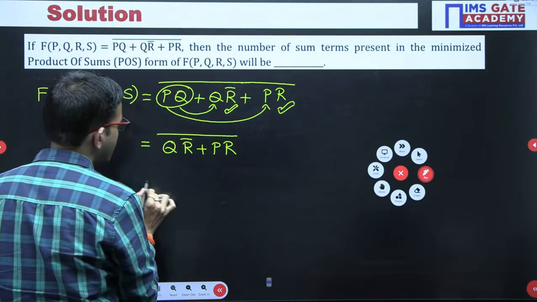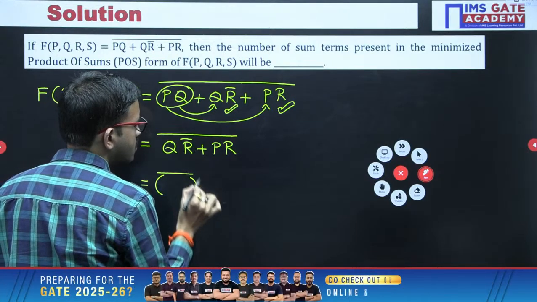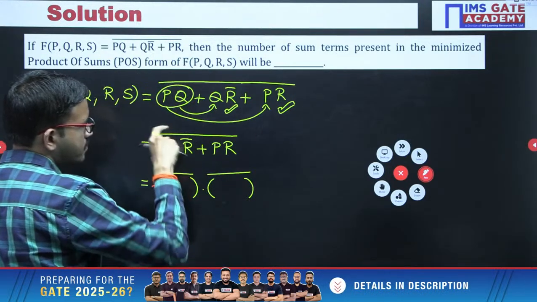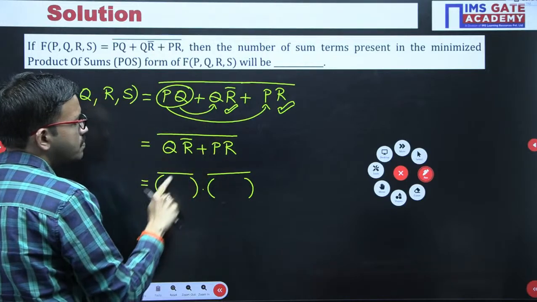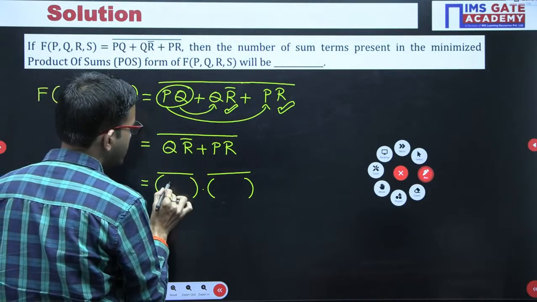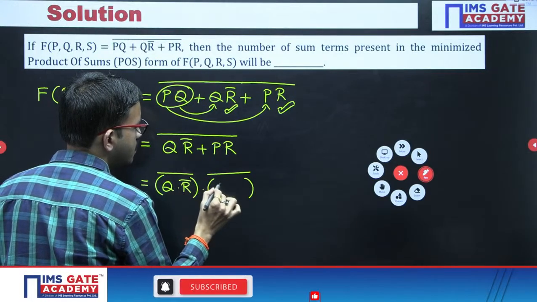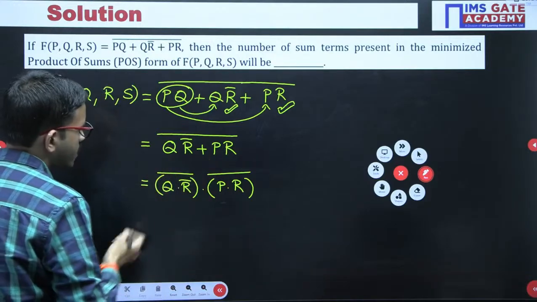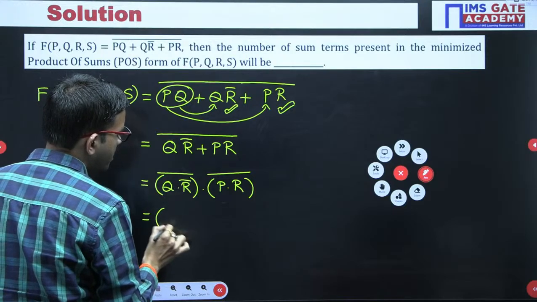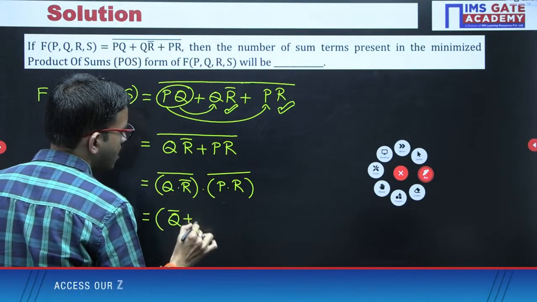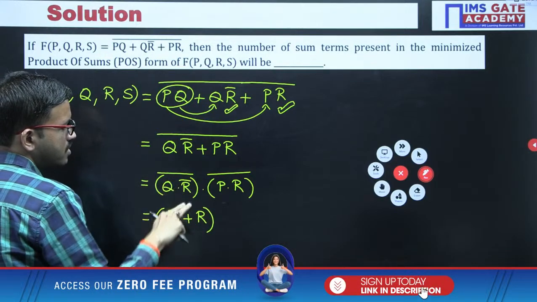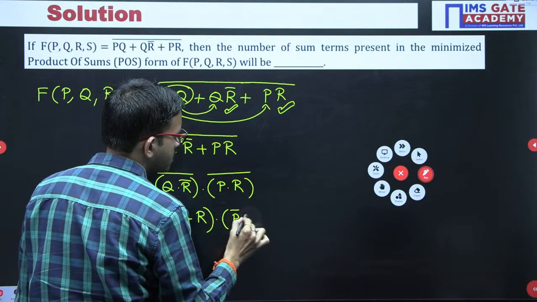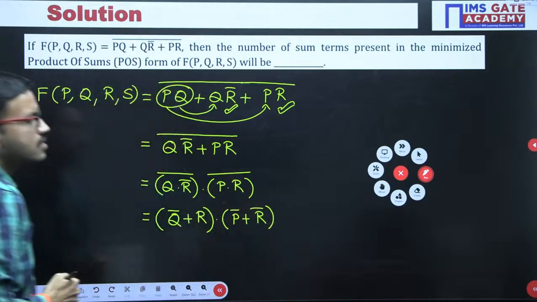First term complement, then here logical, then second term complement. It is like x plus y whole bar, that means x bar into y bar. So here the first term I am writing Q into R bar, second term I am writing P into R. Now once again individually you can apply De Morgan's law. So here you are getting Q bar plus R, Q bar plus R, because R bar whole bar is R. Then P bar plus R bar, P bar plus R bar.